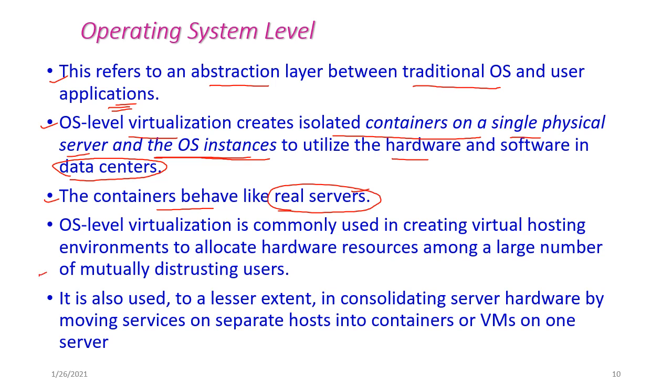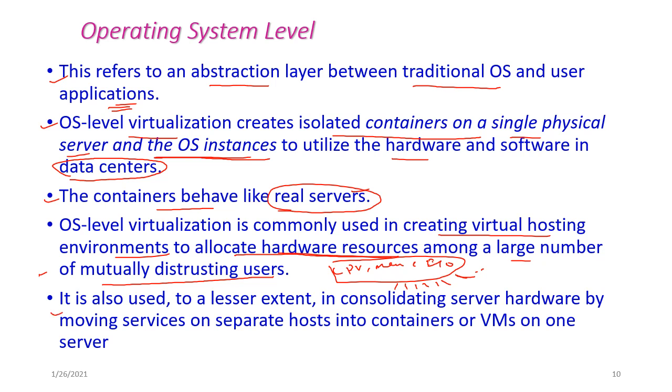The OS level virtualization is commonly used in creating virtual hosting environments. By using this, we can create the virtual hosting environment to allocate hardware resources, which are CPU, memory and I/O resources, among a large number of mutually distrusting users. N number of users are there, and we are allocating these resources to all of them.